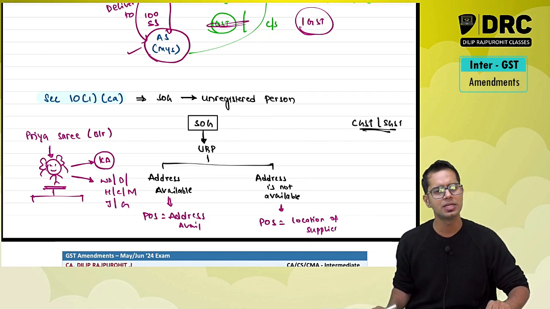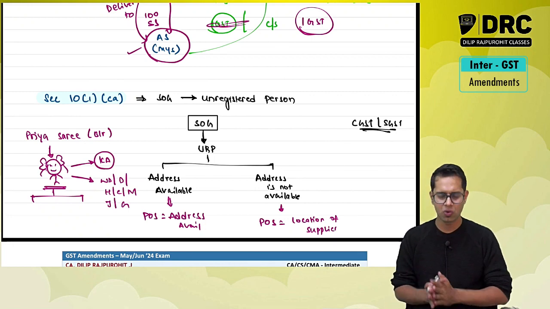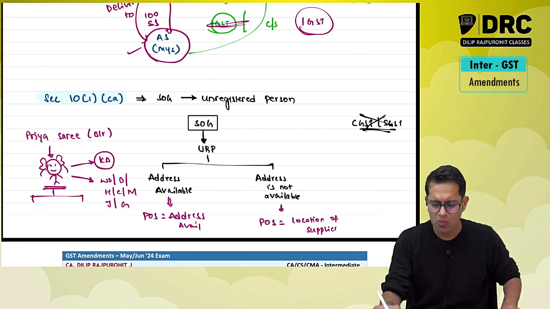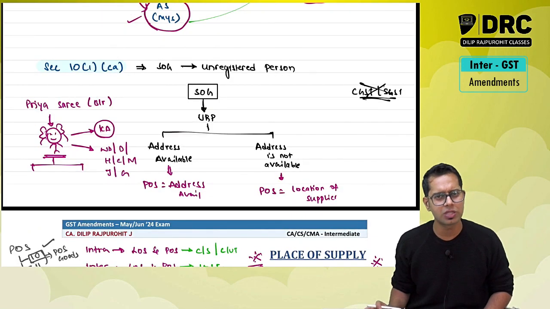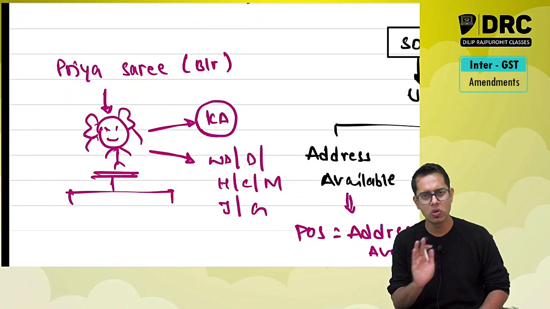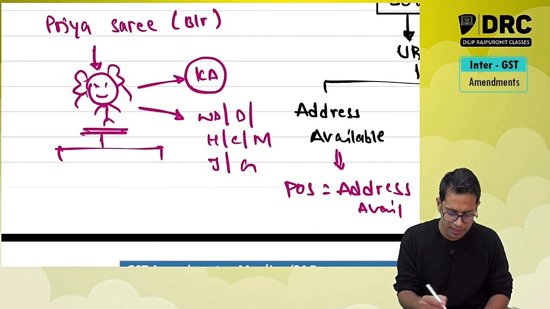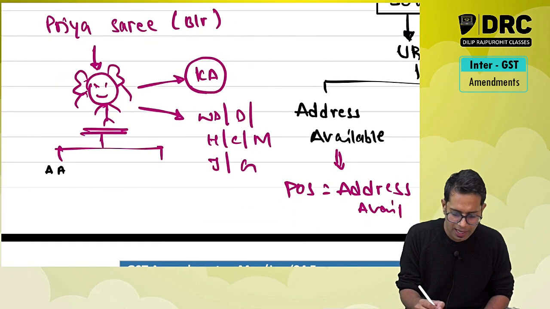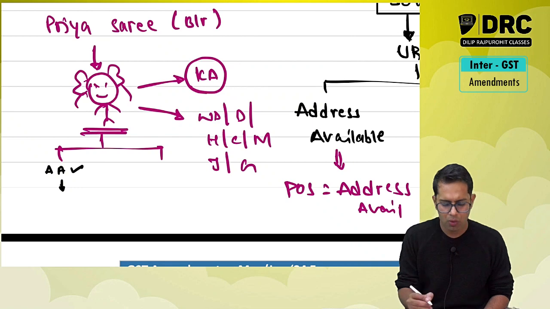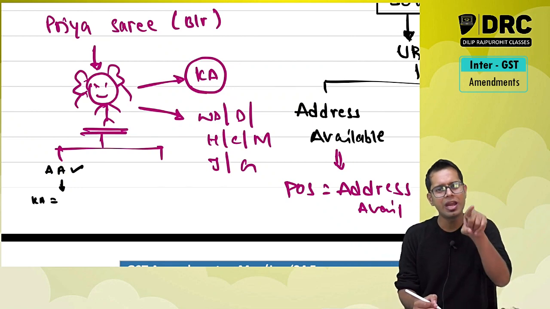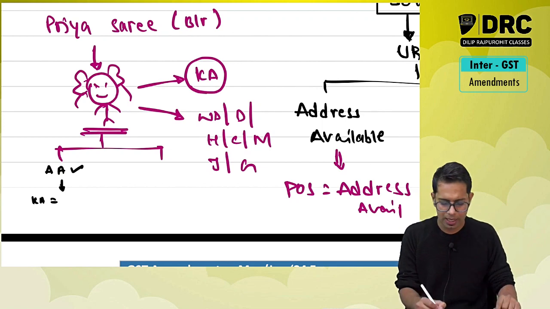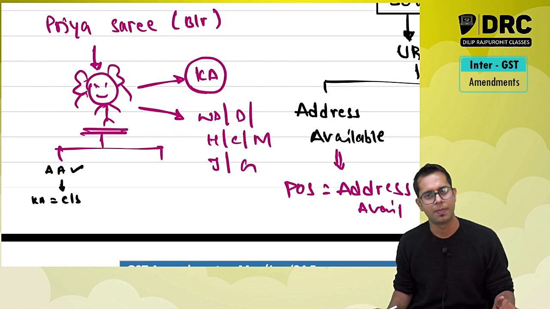What am I going to charge, sir? CGST and SGST. Normally this is what we used to do. Now what the lawmakers have told is: the person to whom you are supplying the goods, do you have his address? Is the address available? I say yes, I have the address. Now where is he from? He is from Karnataka. So place of supply will be Karnataka, so CGST and SGST you supply.